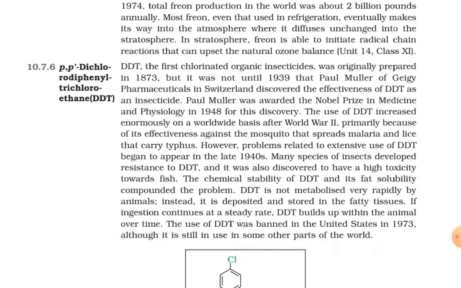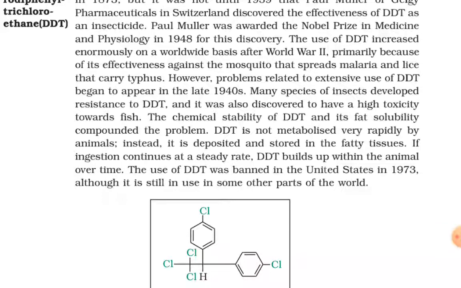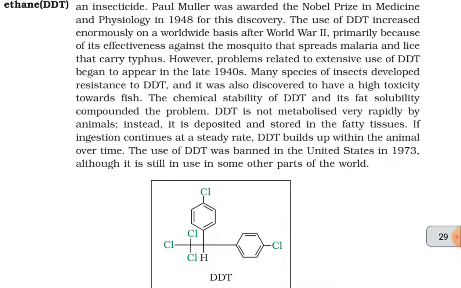The use of DDT increased enormously on a worldwide basis after World War II, primarily because of its effectiveness against the mosquito that spread malaria and lice that carry typhus. However, problems related to extensive use of DDT began to appear in the late 1940s. Many species of insects developed a resistance to DDT, and it was also discovered to have a high toxicity towards fish. The chemical stability of DDT and its fat solubility compounded the problem.